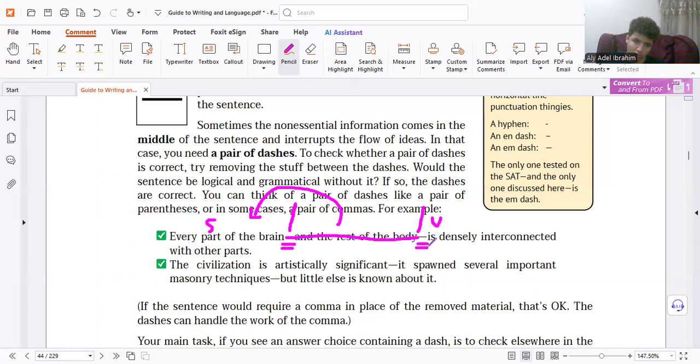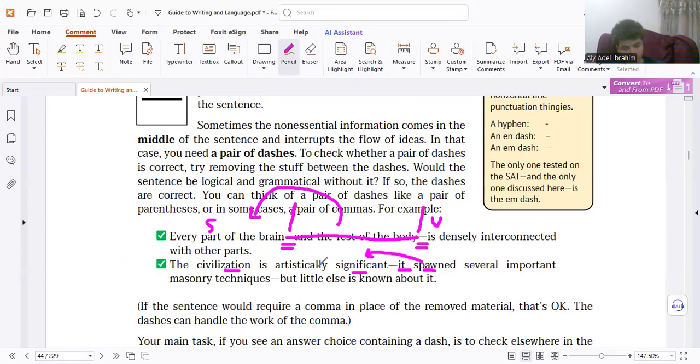So we will test you for 2 mistakes. Are the dashes in the correct place? Delete and check. If the sentence has complete meaning, you need 2 dashes, and the 2 dashes are in the correct place. Now again, between 2 dashes, we can expect anything, sentence, fragment, we don't care, but it must be explanation to something mentioned before. For example, here civilization is artistically significant. Why? It is one. So it explains why.